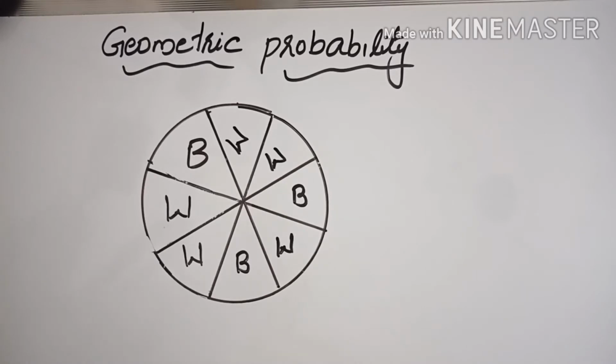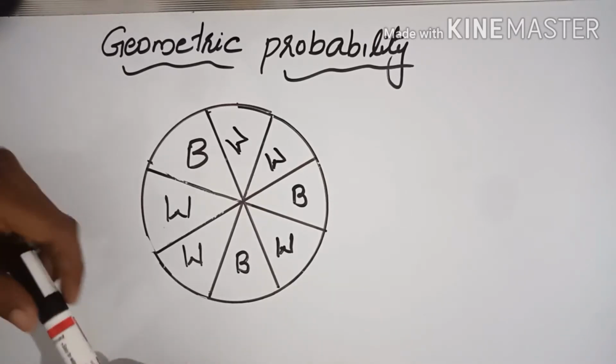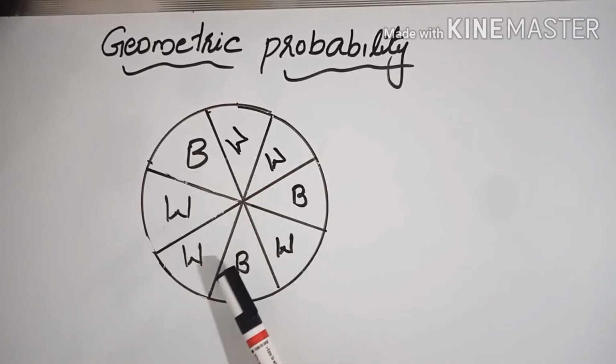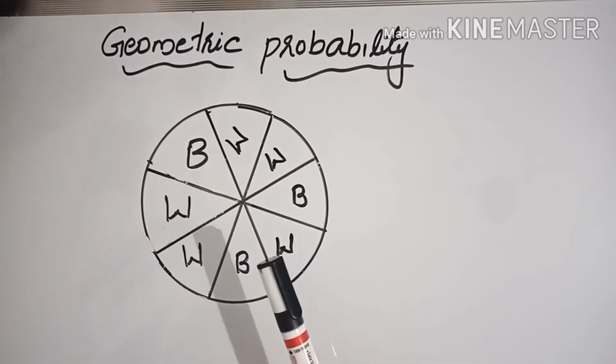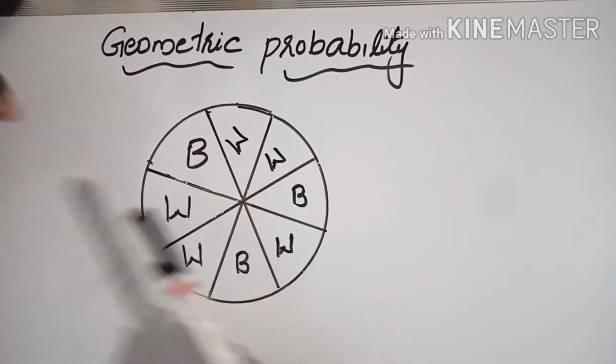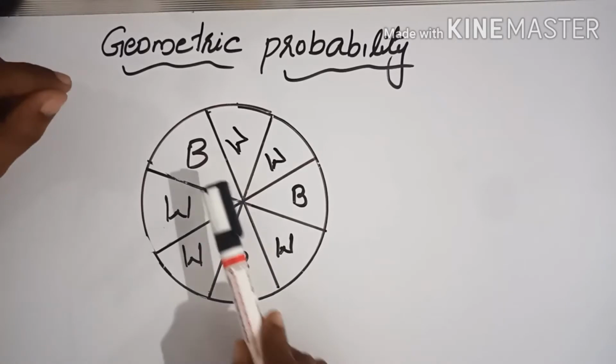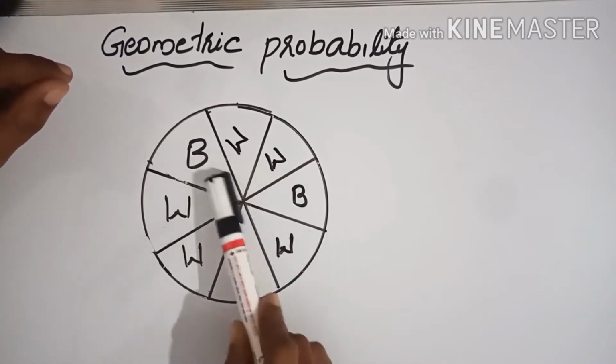So here numbers are not given. Here we will consider the area portion. Total, this circle is divided into 8 equal parts, 8 area portions. Out of that 8 portions, how many portions are for black? 1 portion, second one, third one. 3 portions are for black. So these 3, that is the favorable area. Favorable portion means the favorable area of these 3 sectors.